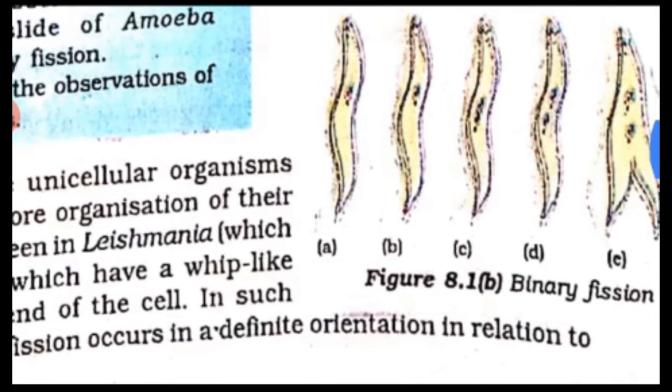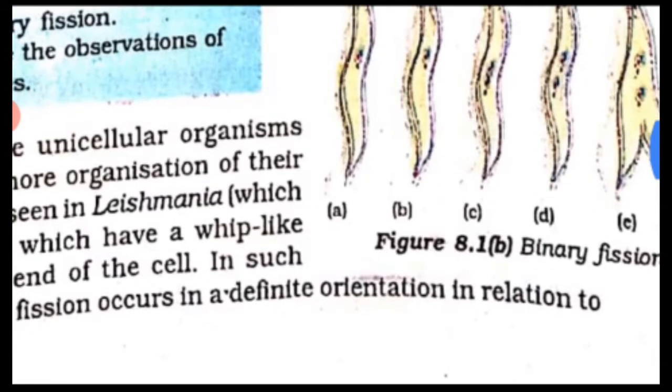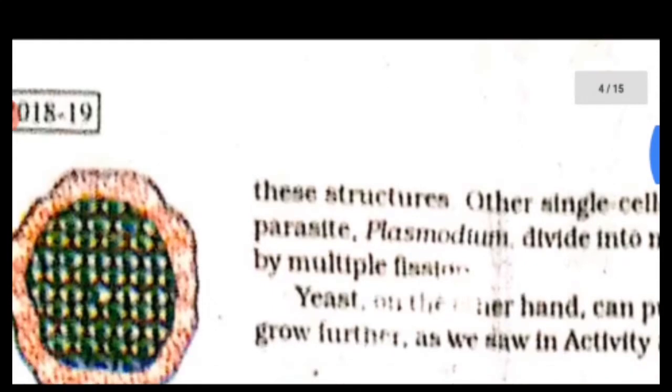Okay, here this is the structure, you can see this diagram, amoeba. So many different patterns of fission have been observed. Many bacteria and protozoa simply split into two equal halves during cell division. In organisms such as amoeba, you can see here, the splitting of two cells during division can take place in any plane.